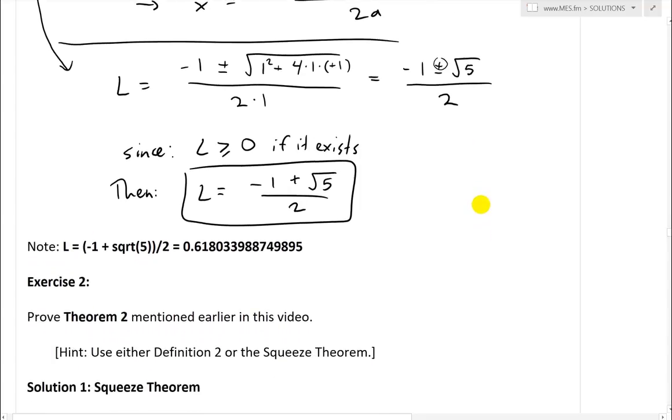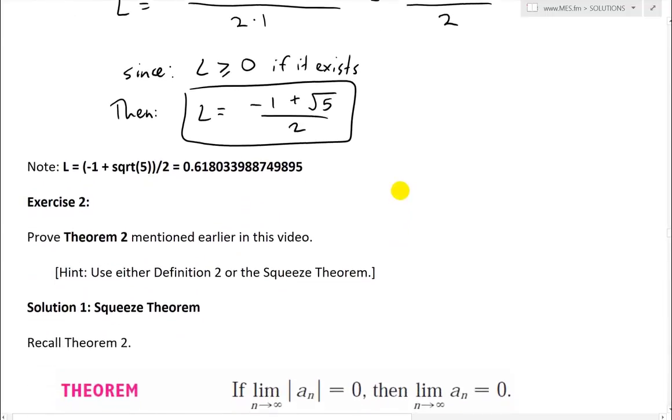And just now, if we want to get the numerical value of this, if we plug this into a built-in calculator, L equals minus 1 plus square root 5, close bracket, divided by 2, equals 0.618033, etc. It keeps going on, and it's also fascinating stuff.